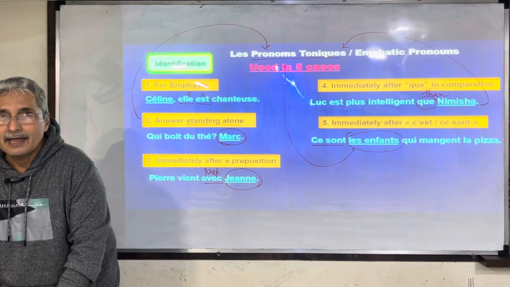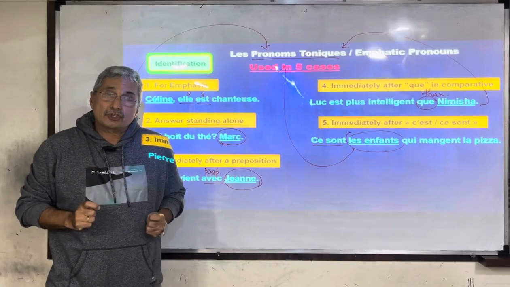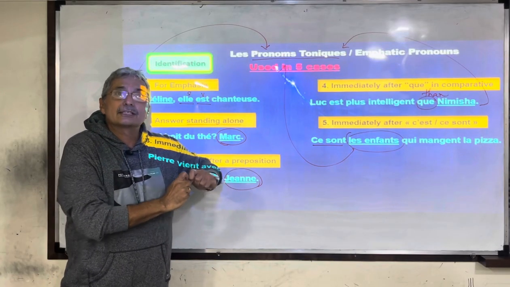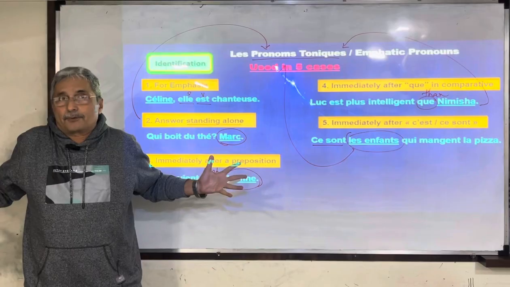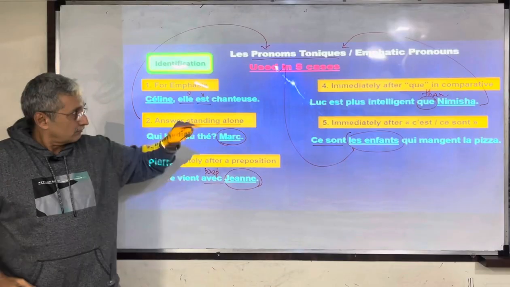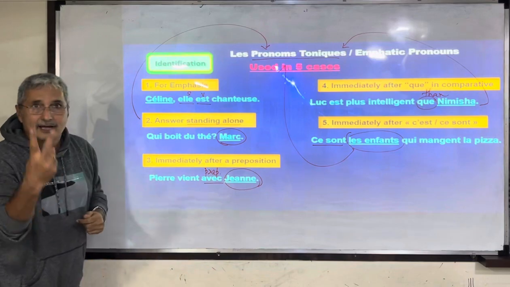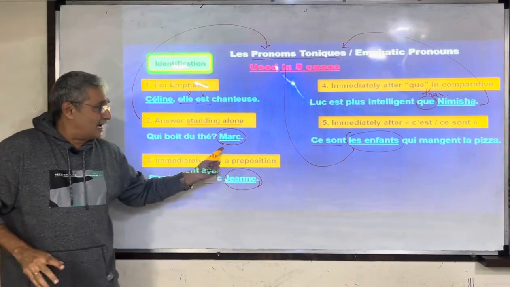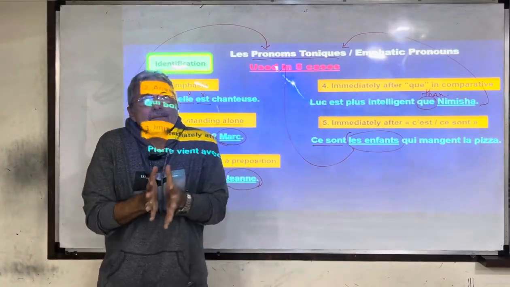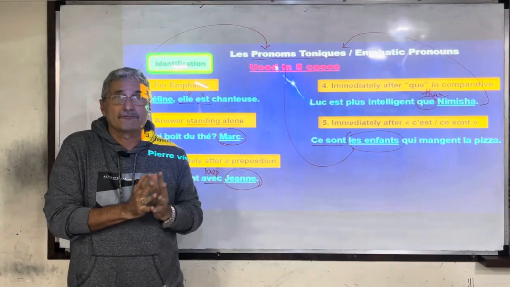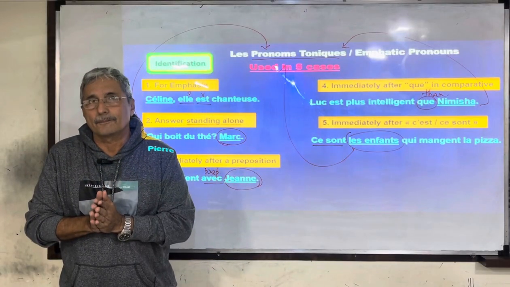So, in this module, we've learned the 5 cases in which the underlined noun is going to be replaced by a pronotonic or an emphatic pronoun. Case 1, for emphasis. 2, for an answer standing alone. 3, immediately after a preposition. 4, immediately after que in comparative, which means than. And 5, immediately after c'est and ce sont.